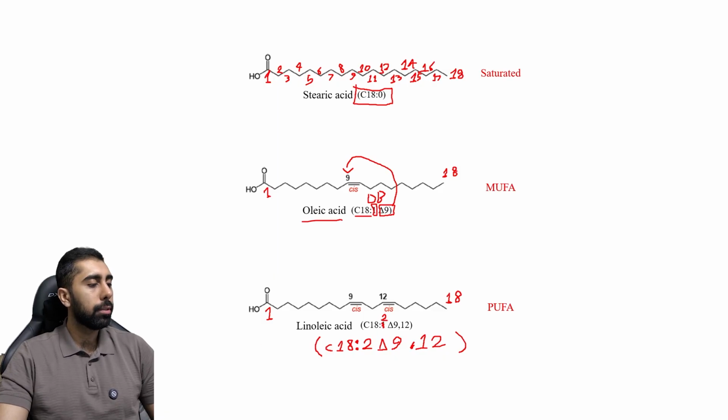So we have 3 different fatty acids: saturated, monounsaturated, and polyunsaturated. C is the number of carbons. The number after the number of carbons is the number of double bonds, and delta means where our double bonds are located. Where is their location? That is the meaning of delta.